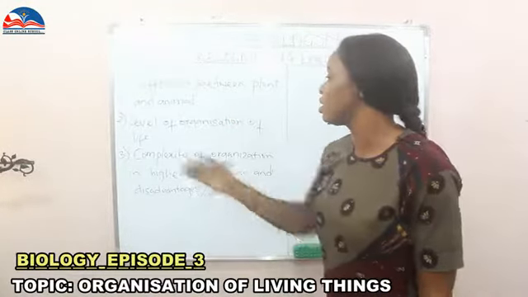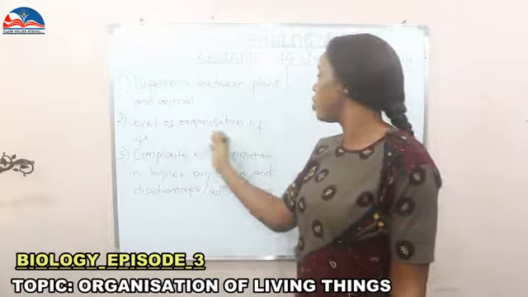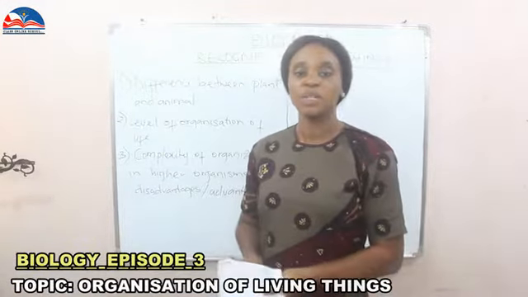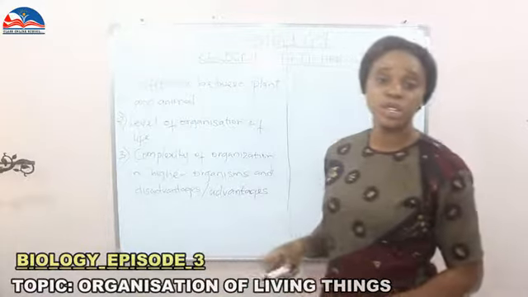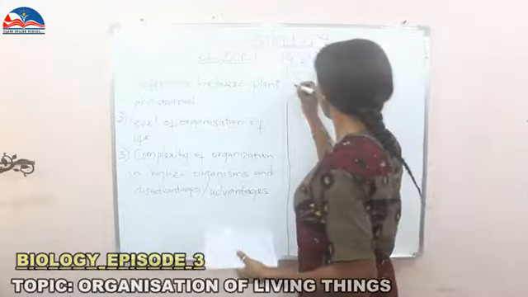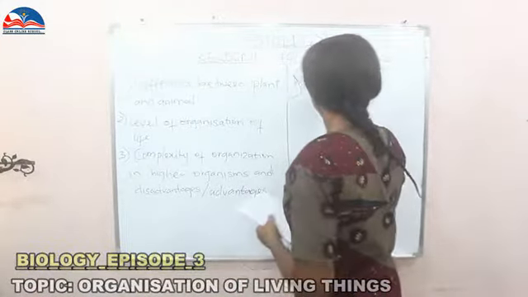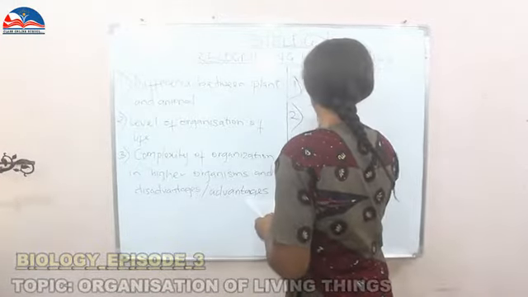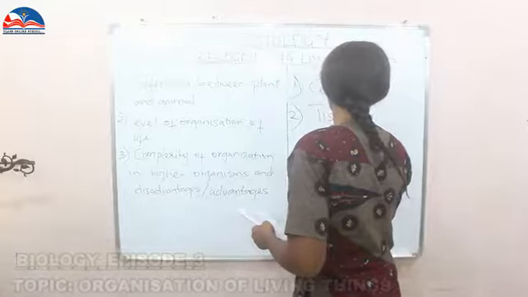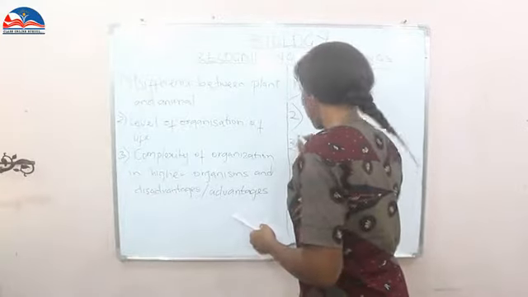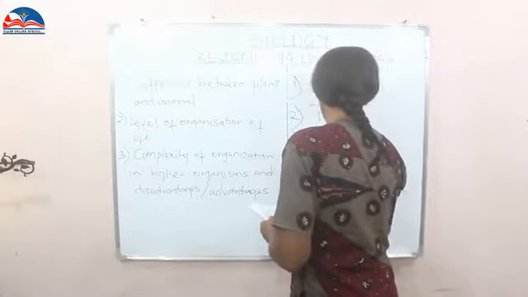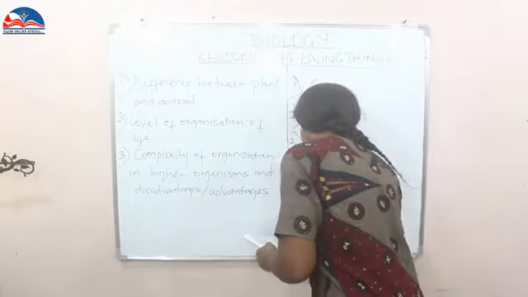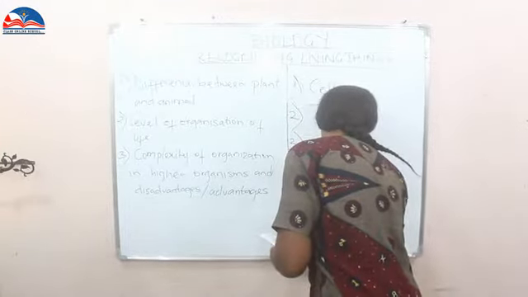We are going to the second one, which says level of organization of life. We are going to be talking about 4 functional levels. Number 1, cells. Number 2, tissues. Number 3, organs. Number 4, systems.